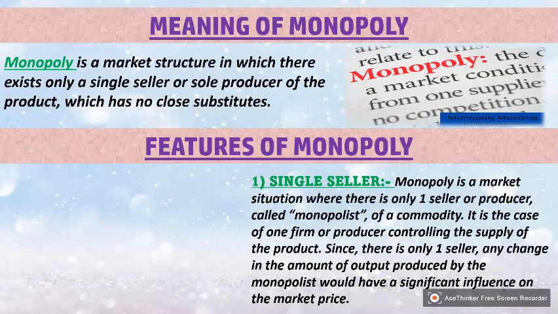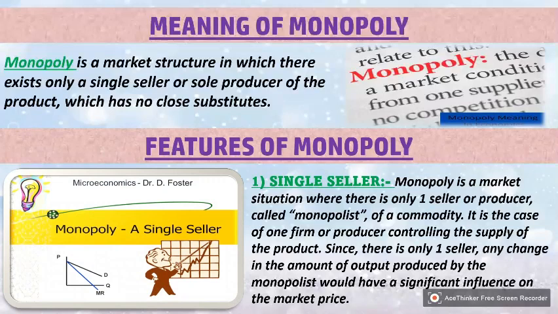Tea and coffee are both substitute goods, but a monopoly market is one where the good has no close substitute. So we should also learn about the features of monopoly. First is single seller. Single seller means monopoly is a market situation where there is only one seller or producer, called the monopolist, of a commodity.